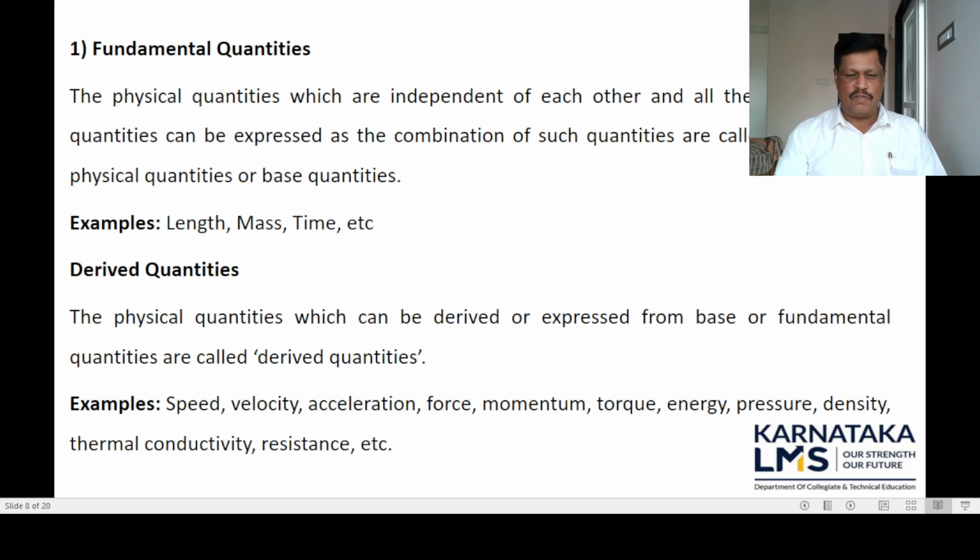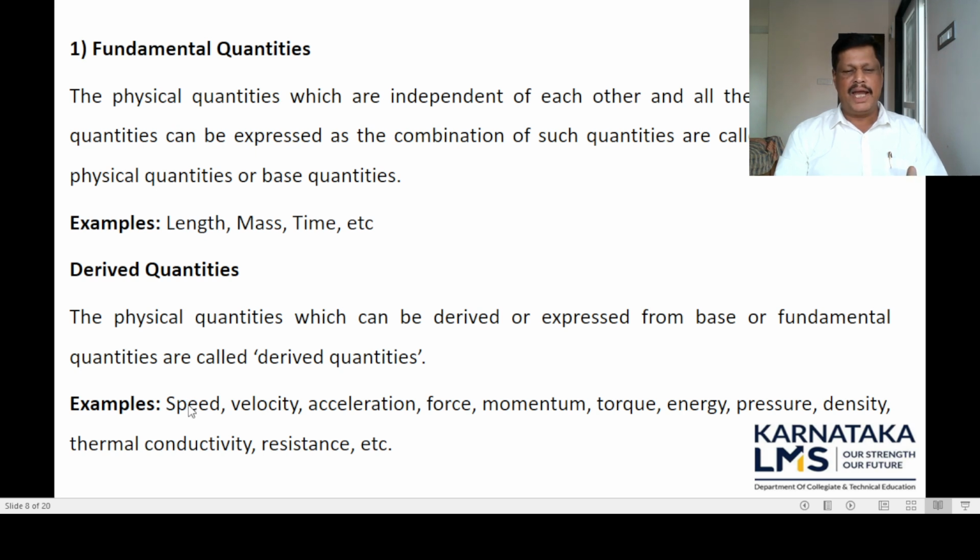Examples are speed, velocity, acceleration, force, momentum, torque, energy, pressure, density, thermal conductivity, resistance, etc. Speed is a derived physical quantity which can be expressed in terms of length, that is distance, and time, because speed is equal to distance traveled over time taken.